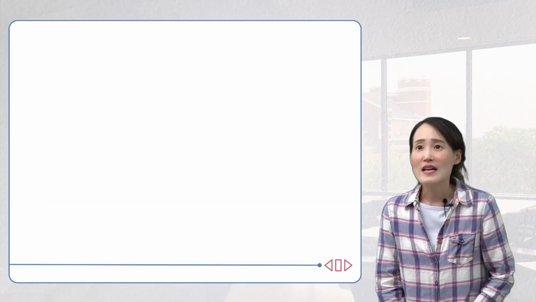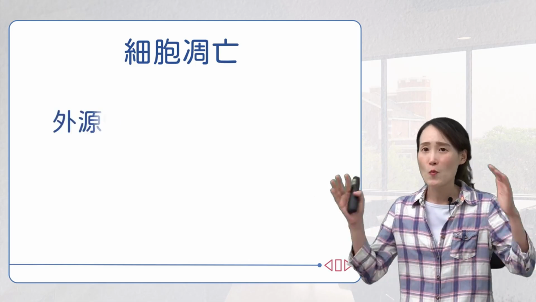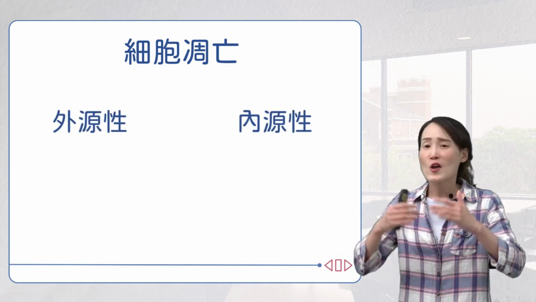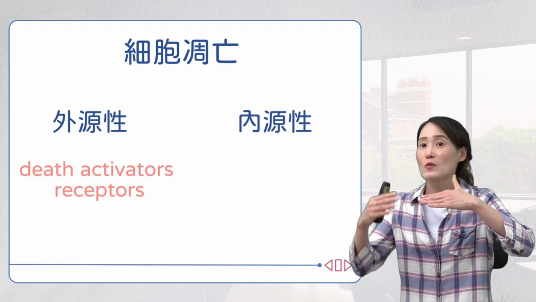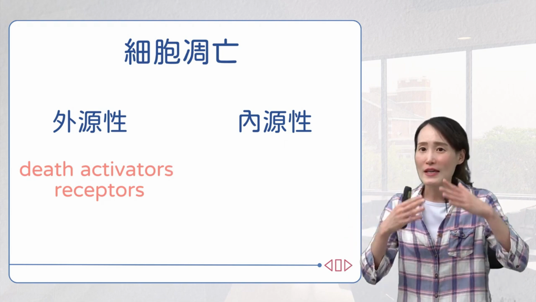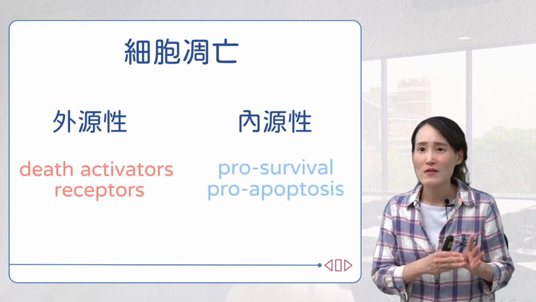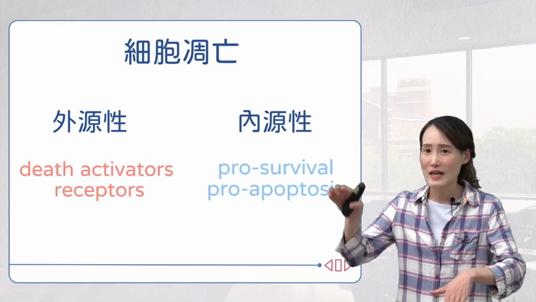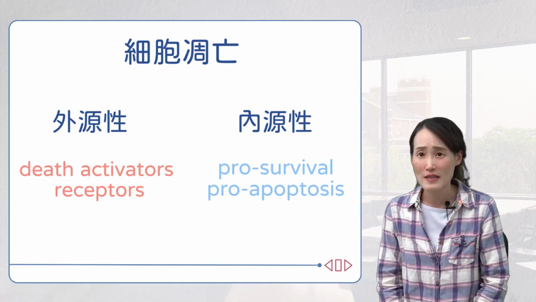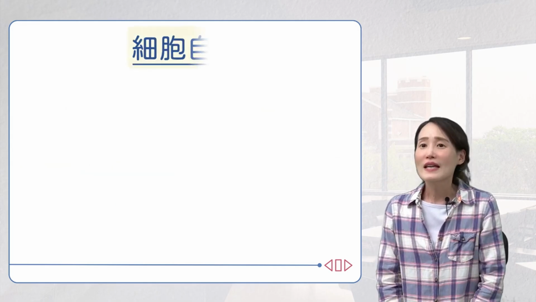How does autophagy occur? Earlier, the teacher mentioned apoptosis. Apoptosis can occur through exogenous and endogenous pathways. The exogenous pathway is through receptors and activators, which then induce a cascade activation of caspases. The endogenous pathway involves molecules that are pro-survival or pro-apoptotic, which can induce the release of cytochrome C, then activate caspase 9, and then caspase 3.